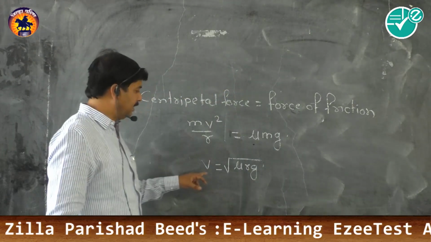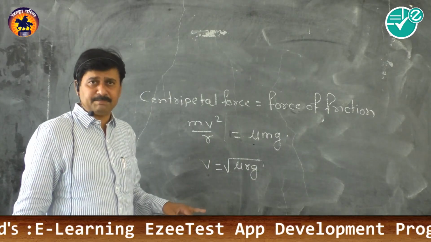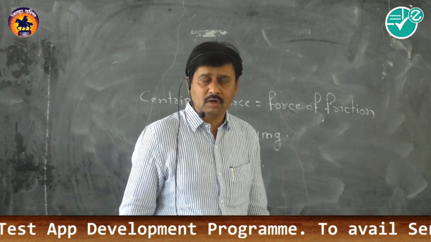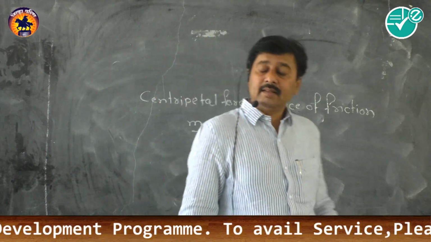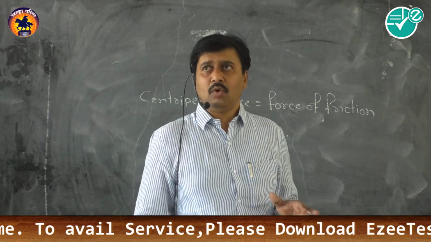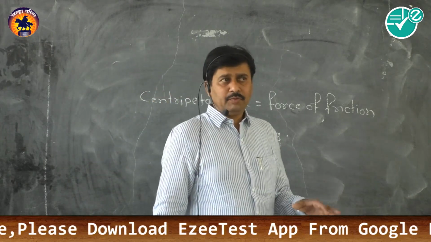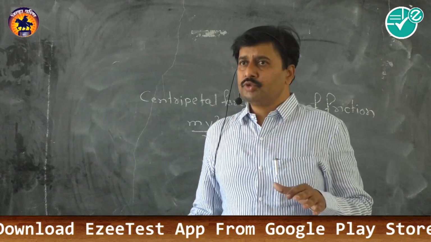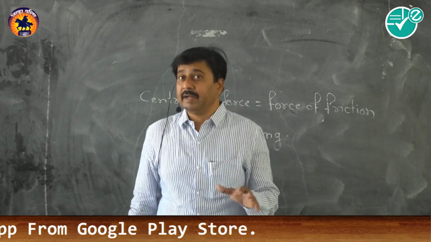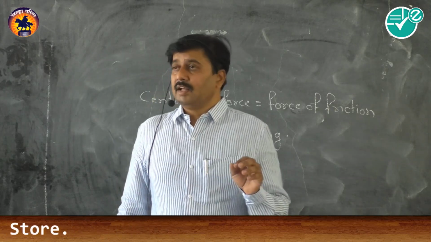If the speed exceeds this value along the horizontal road, the vehicle may skid off the road, it may go off the track. So whenever a vehicle is to pass over a curved road, the speed should be limited, it should be reduced.